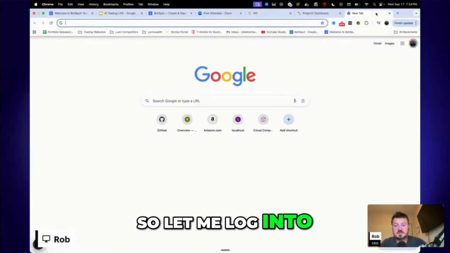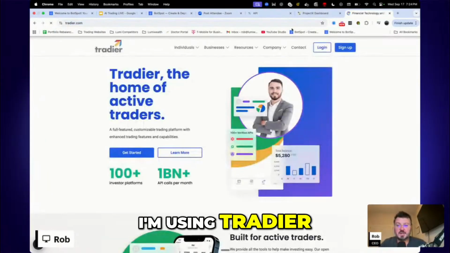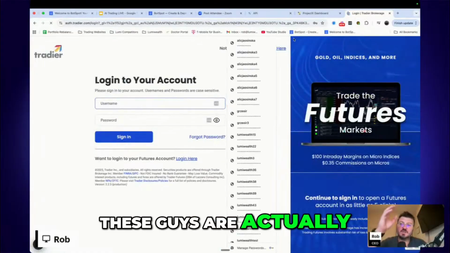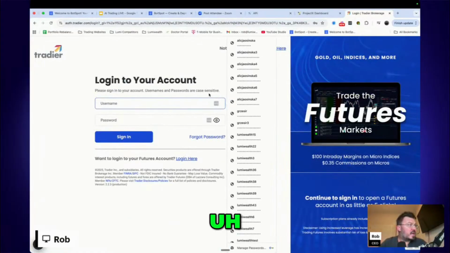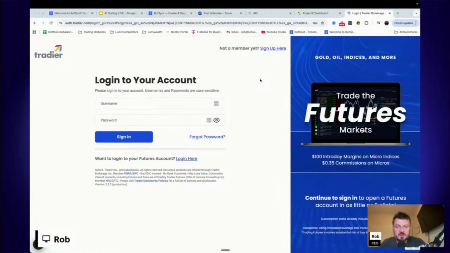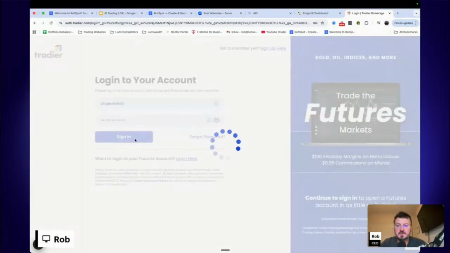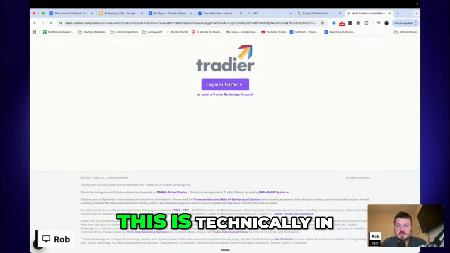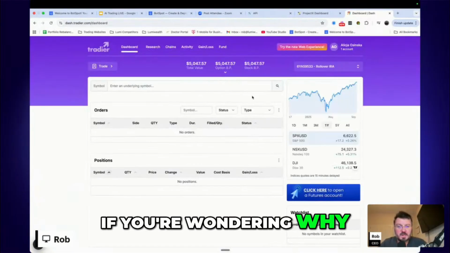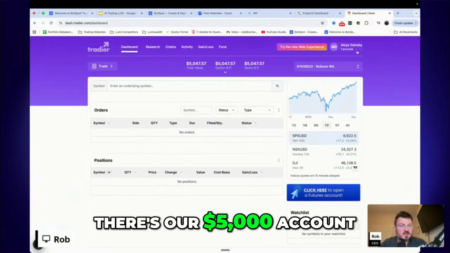So let me log into the broker that I'm using. I'm using Tradier. These guys are actually a fantastic broker. I'm going to log in here to this account. It's technically in my wife's name, if you're wondering why it says Alicia. There we go. There's a $5,000 account.